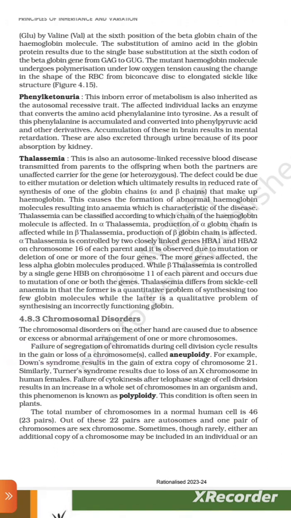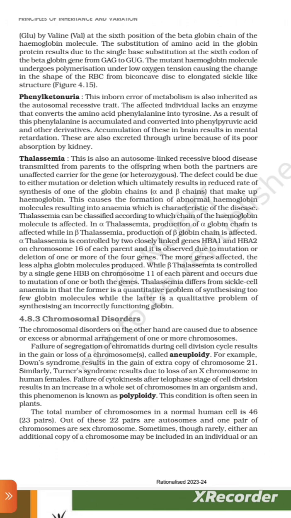Failure of segregation of chromatids during cell division results in the gain or loss of a chromosome, called aneuploidy. For example, Down syndrome results from the gain of an extra copy of chromosome 21. Similarly, Turner syndrome results from the loss of an X chromosome in human females. Failure of cytokinesis after the telophase stage of cell division results in an increase in a whole set of chromosomes in an organism, and this phenomenon is known as polyploidy. This condition is often seen in plants.